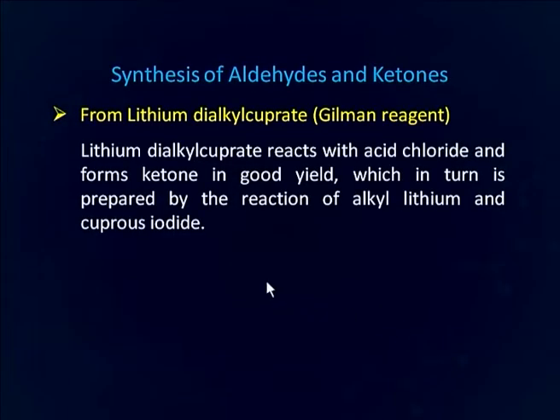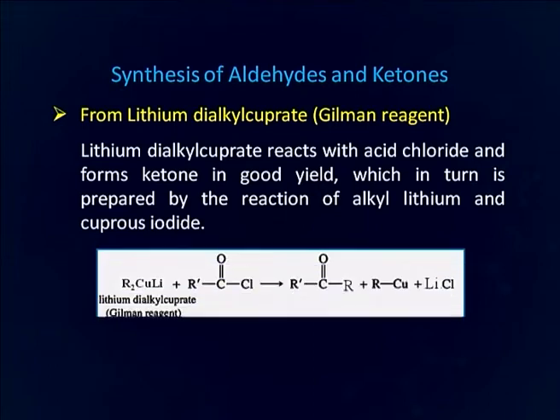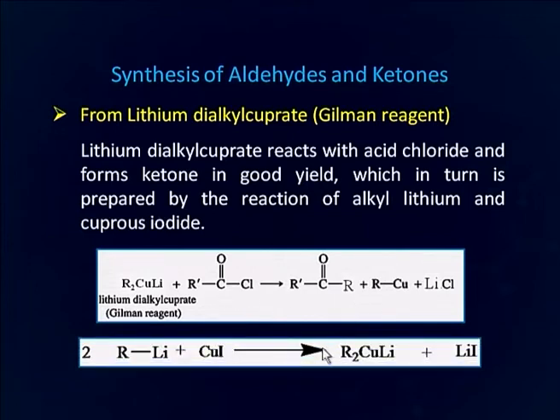Now, we will discuss the preparation of aldehyde and ketone by using lithium dialkyl cuprate, which is also called Gilman reagent. Lithium dialkyl cuprate reacts with acid chloride and forms ketone in good yield, and it is in turn prepared by the reaction of alkyl lithium and cuprous iodide. You can see here that this is lithium dialkyl cuprate reacting with acid chloride to give ketone, and this lithium dialkyl cuprate is prepared by the reaction of alkyl lithium with cuprous iodide.